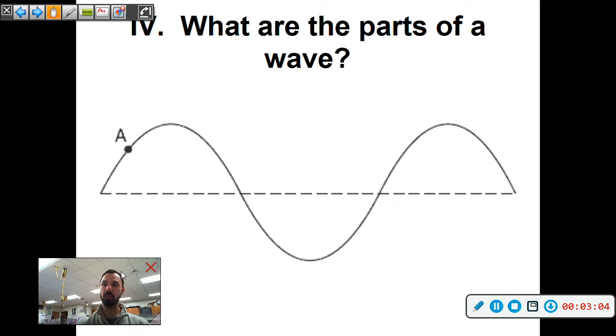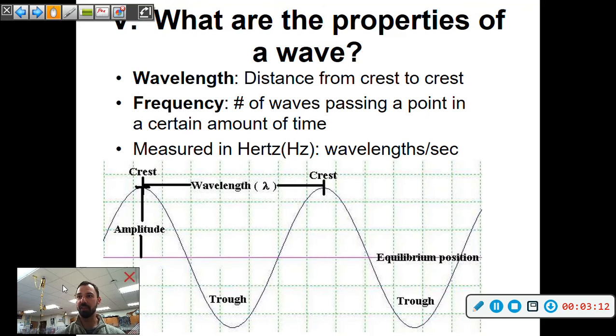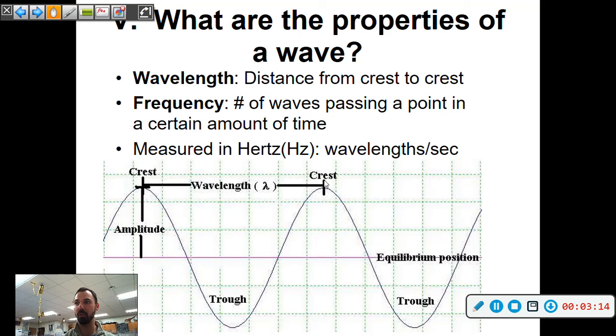So, parts of the wave. A wave goes up and down, so what are the parts that we talk about? In this picture, the crests are the top of the waves. Troughs are the bottom of the waves. The middle line is called the equilibrium position. If there's no wave energy being transmitted, it's going to be flat. I always think of the flat lining when a person passes away. That's the equilibrium position, because with the heart stopping, these waves would cease to continue moving up and down.